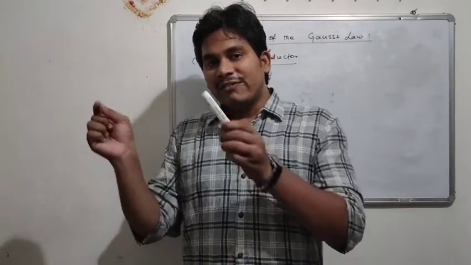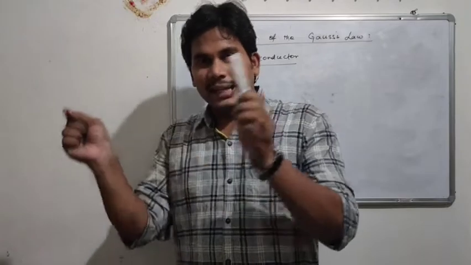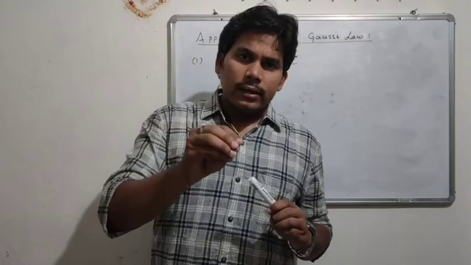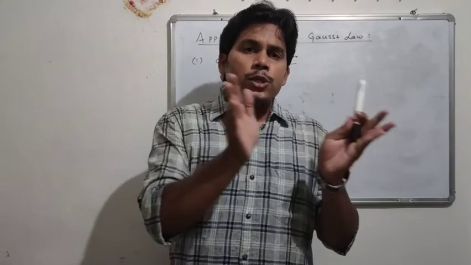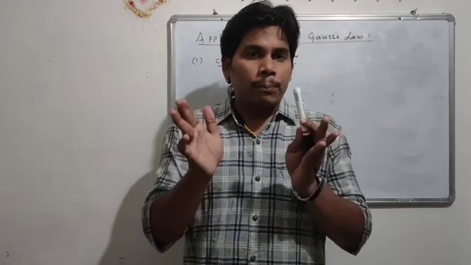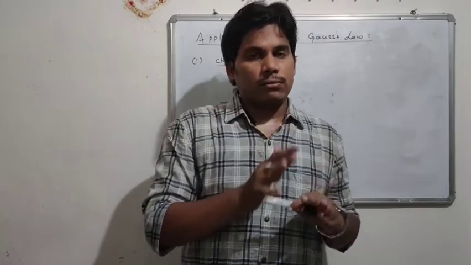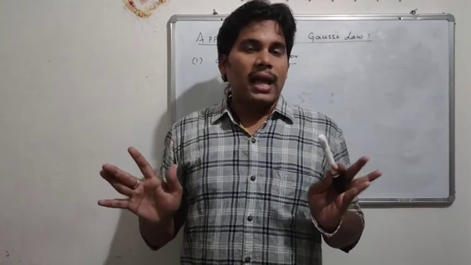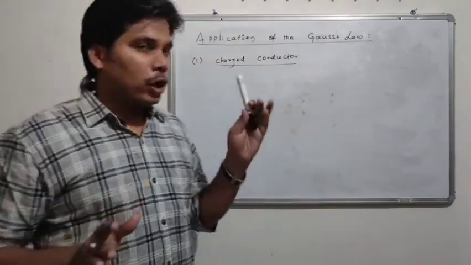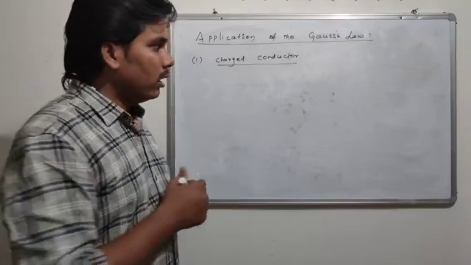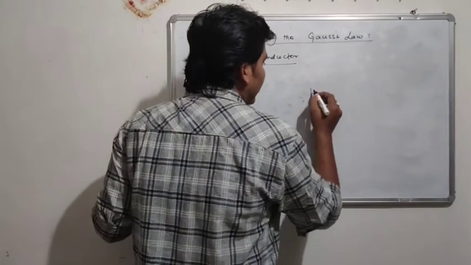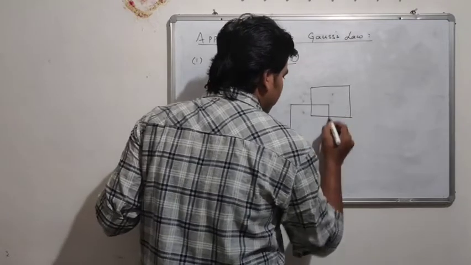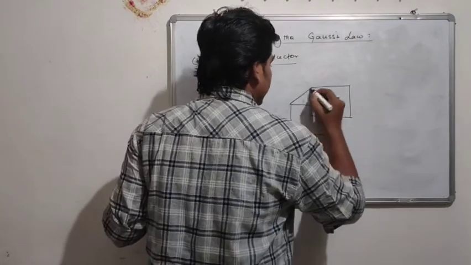But whenever we keep this electric conductor inside an electric field, the free electrons will redistribute in such a way as to make the field zero, or to make the field at the surface zero. For this, I will consider an electric conductor and keep it within the electric field.